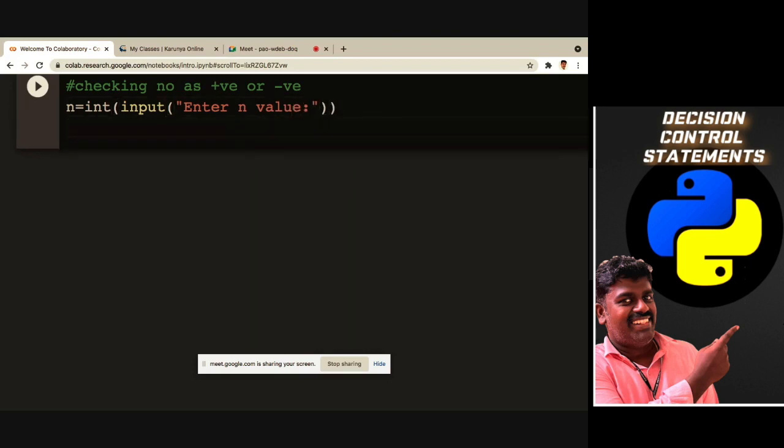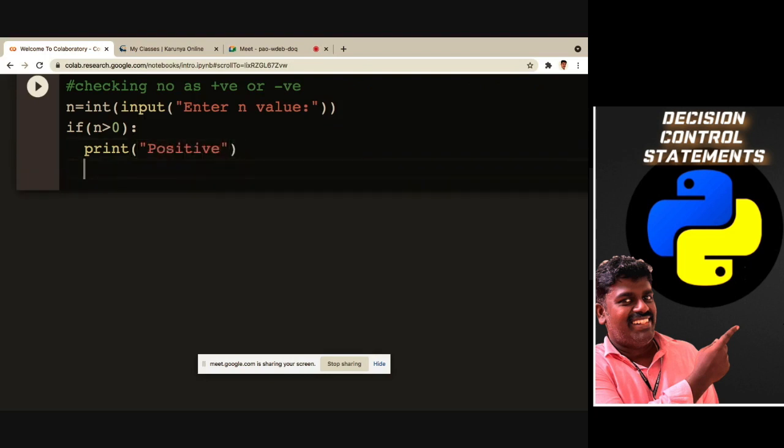I'm getting a value input as n, and then I'm giving the condition: if n is greater than 0 or not. Got it? If it is greater than 0, I can just write print it is a positive.